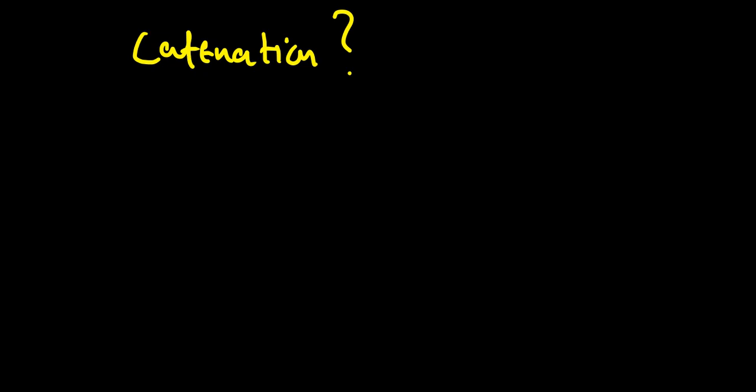Catenation comes from the fact that the carbon atom can be excited. So, the carbon atom, how many electrons does it have? We know that carbon has 6 electrons. When you write its electronic configuration in this form, we say it is 2,4.